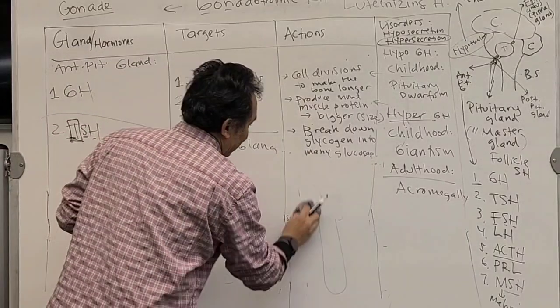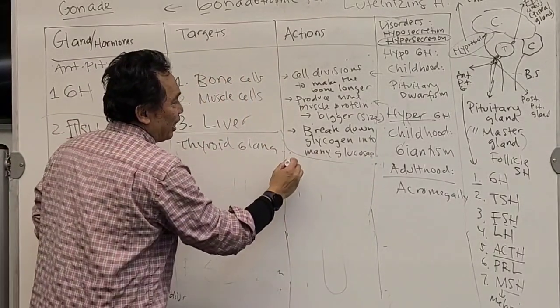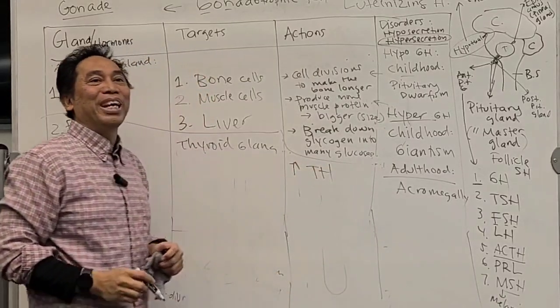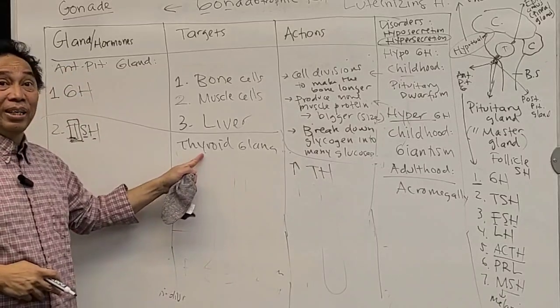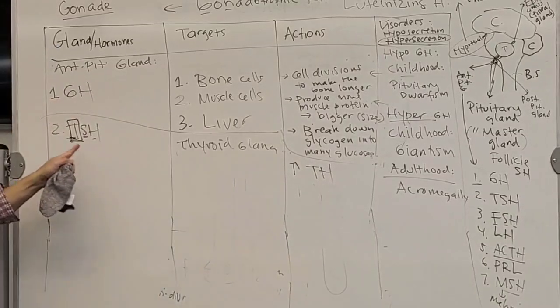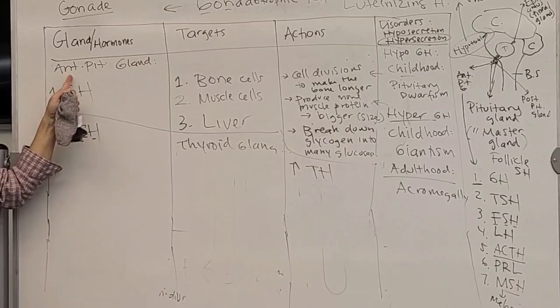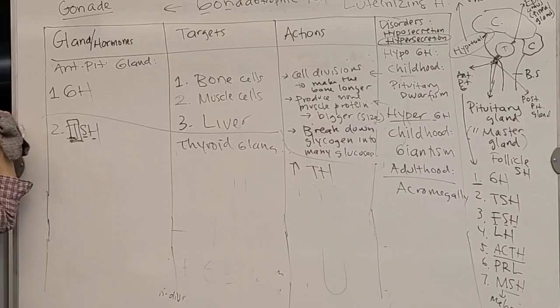Now, what is the action? It stimulates thyroid hormone production. So thyroid hormone is produced by the thyroid gland, but its production is stimulated by the TSH. You follow it? And TSH is produced by the anterior pituitary gland, and the TSH production is controlled by TRH, remember, produced by the hypothalamus. That's the connection over there.